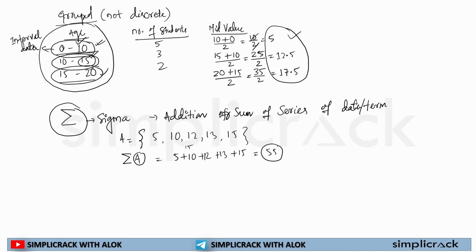So wherever, in the formula book or somewhere else, you find this sigma symbol, then you need to understand that this is all about addition or sum of the given data. So this was a basic idea, the terminologies on which we will be solving each and every question in this particular lecture, that is statistics. I think all of you have clarity on this.